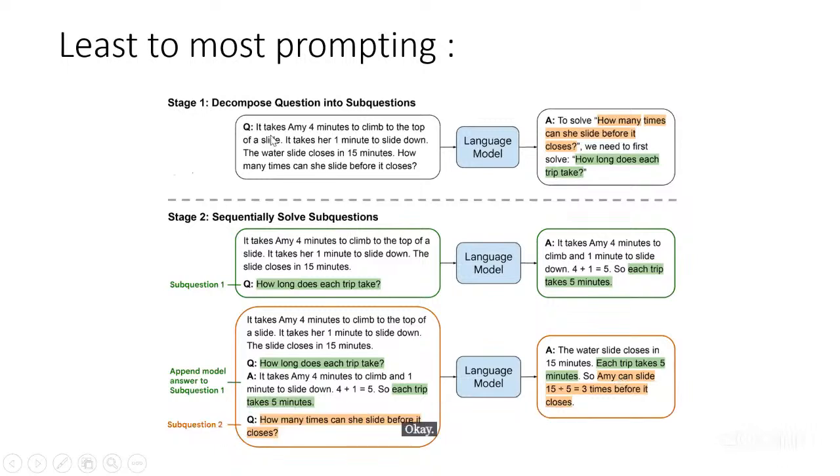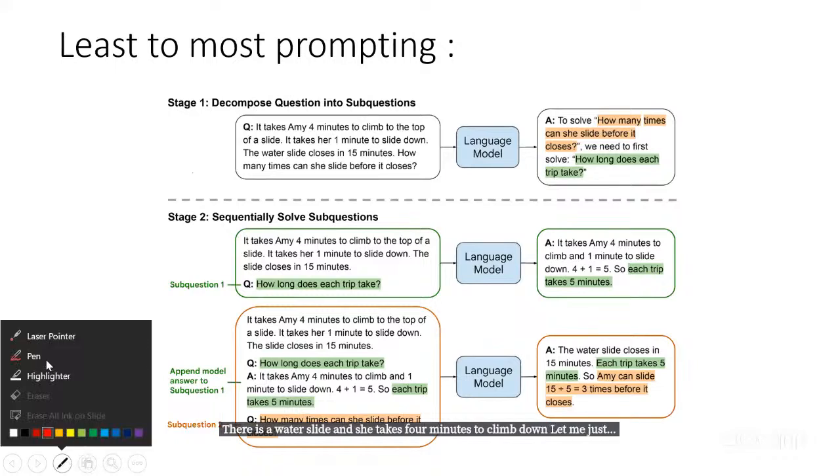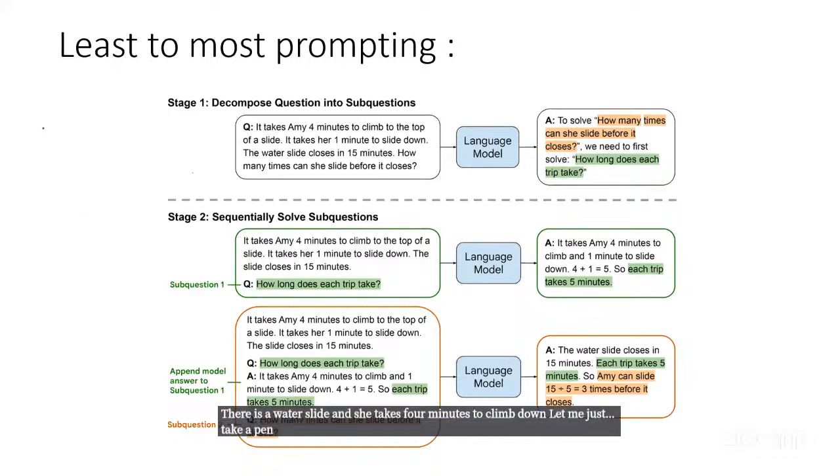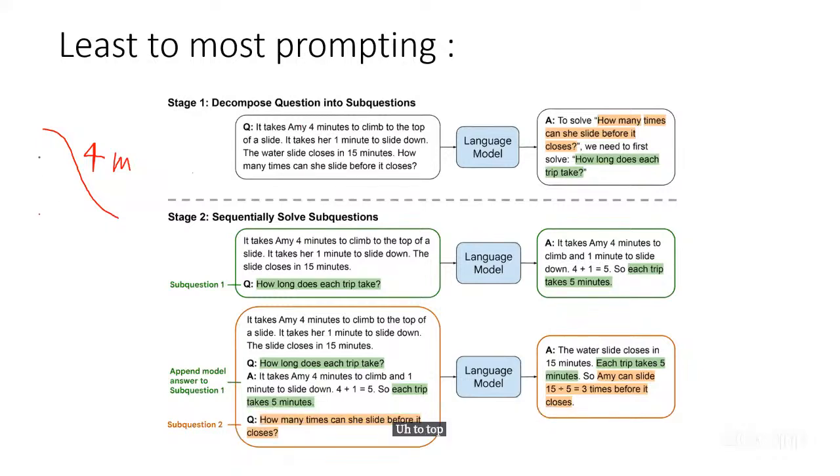Okay, so let's say we have a problem like this: there is a girl called Amy, and there is a water slide. She takes 4 minutes to climb to the top.